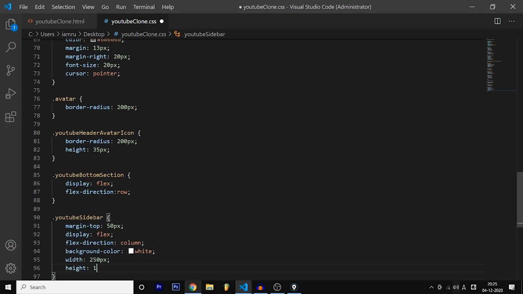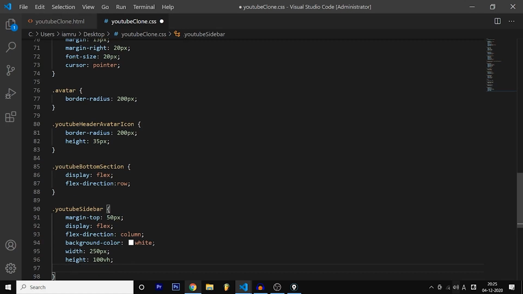So height is going to be 100 VH. VH is view height. What is view height? When you view your monitor, 100% of the distance of the screen is going to be the view height. So that is VH. After that, position is fixed.